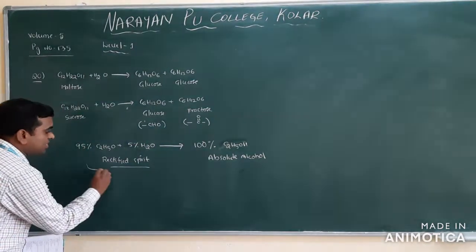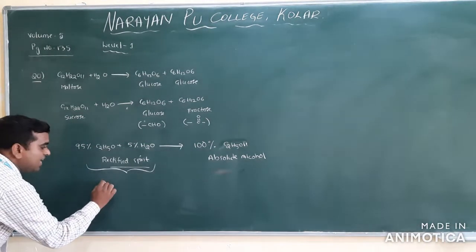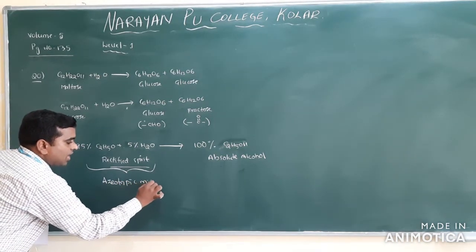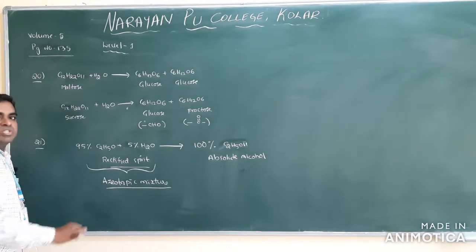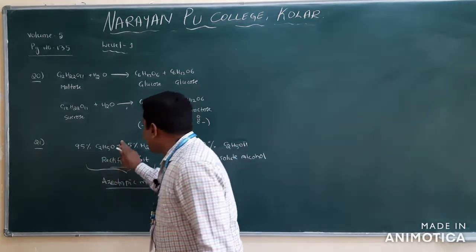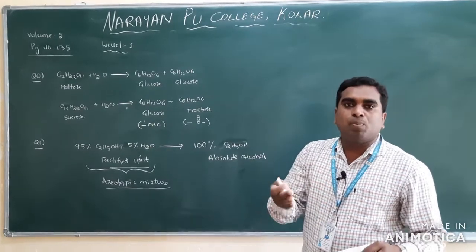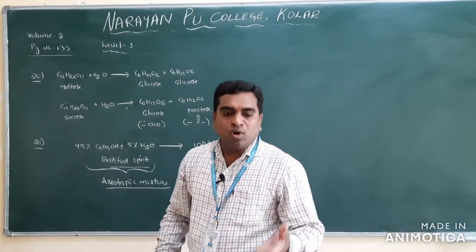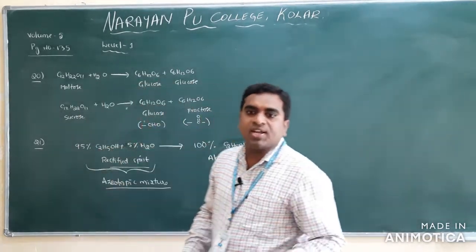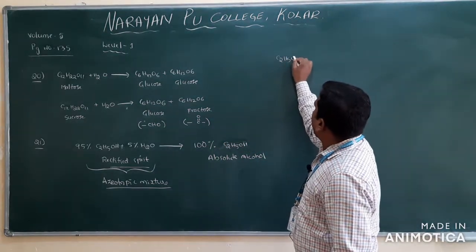Can we do this by distillation? We cannot. Why? Because it is an azeotropic mixture. You might have studied about azeotropic mixtures in the chapter on solutions. 95% ethanol plus 5% water forms an azeotropic mixture. An azeotropic mixture boils at constant temperature. Suppose I have ethanol and water.